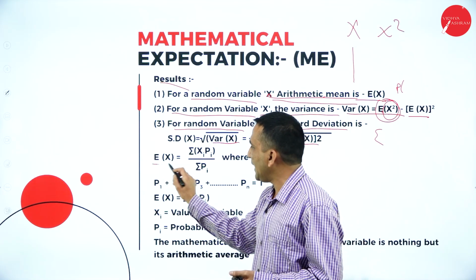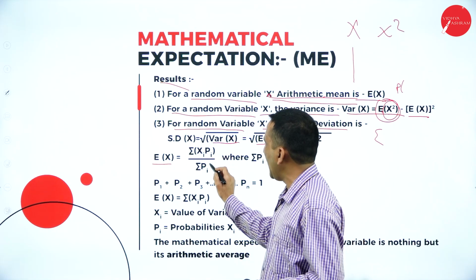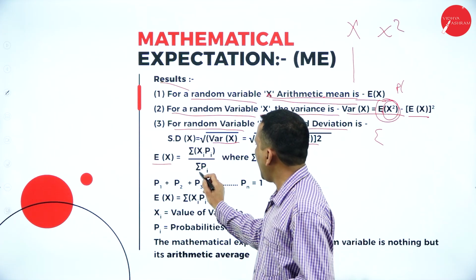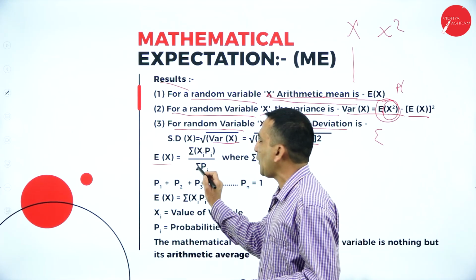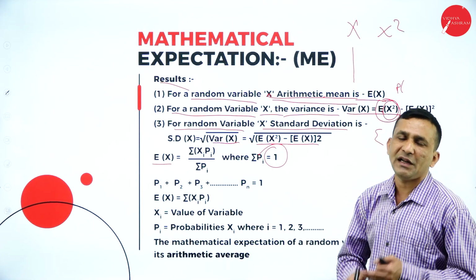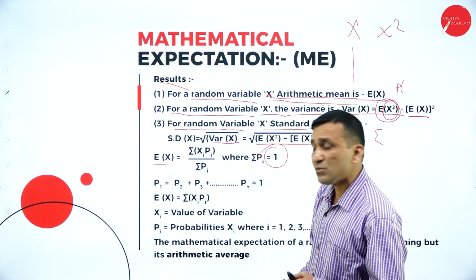So E of x is sigma xi into pi, where pi is the probability and x is the result, divided by the total probability. The total probability is always 1. In any problem, any experiment, the total probability will always be 1.